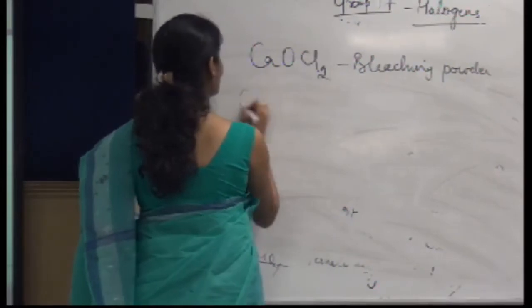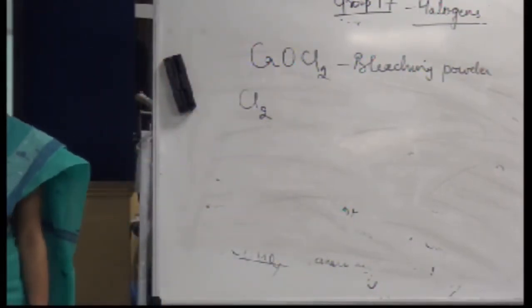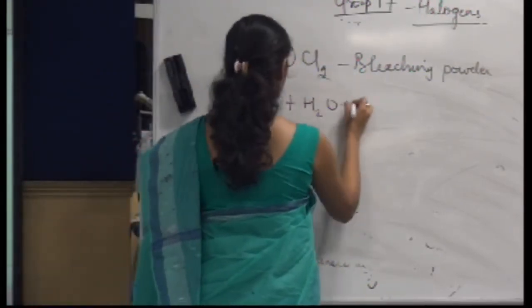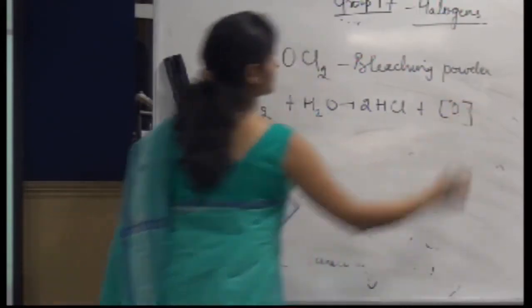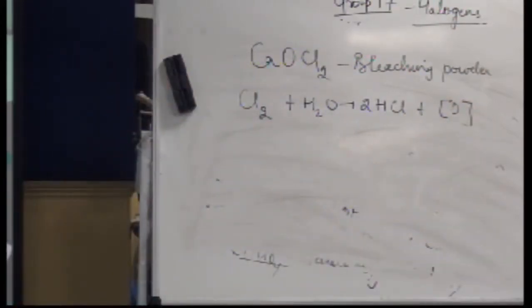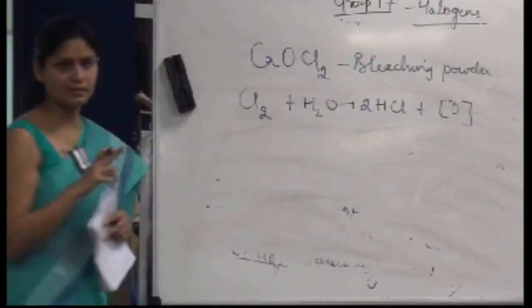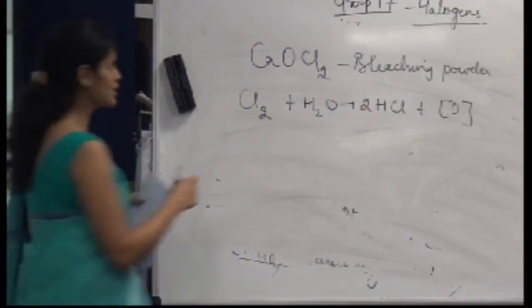Okay, let's talk about the bleaching action of chlorine. Chlorine can act as a bleaching agent. What is the reaction? It can react with water to form HCl plus nascent oxygen, and this reaction is irreversible.